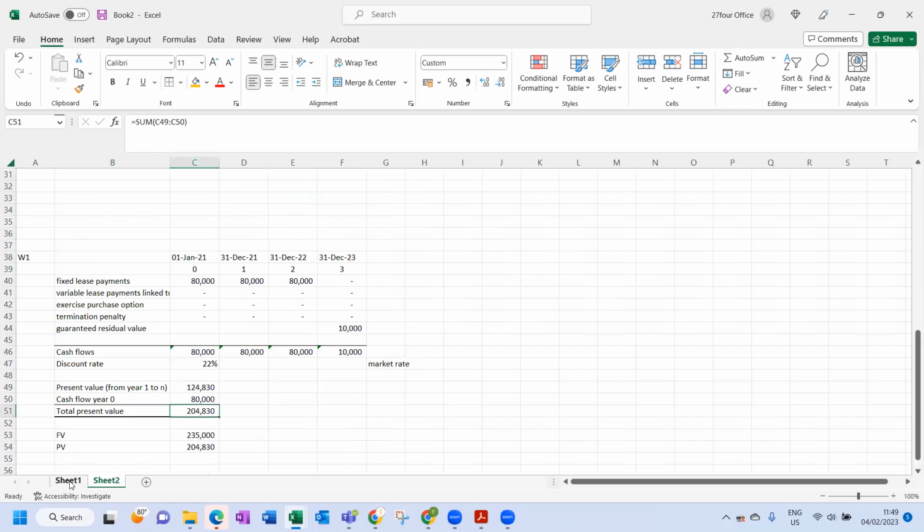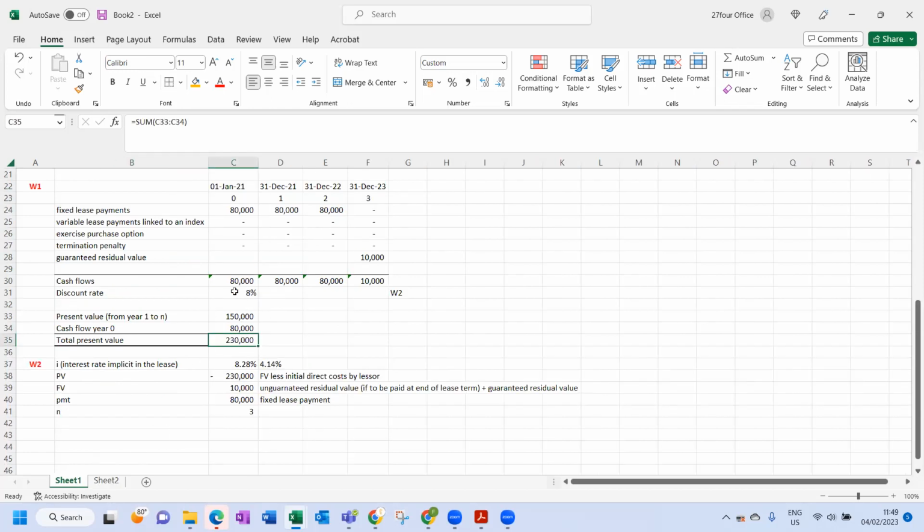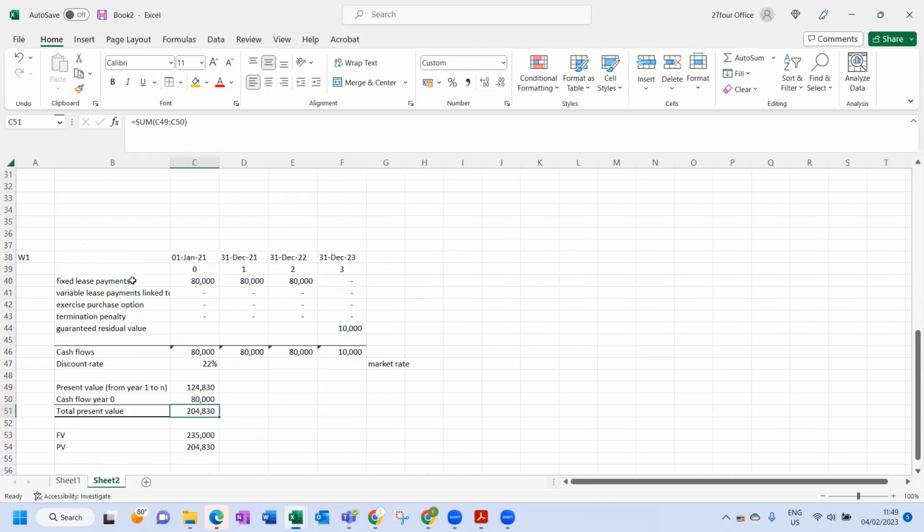Why the difference? In number 1, the discount rate used is the interest rate implicit in the lease. In number 2, when it's a dealer lessor situation, the discount rate is the market-related rate. So those are the type of things you want to be thinking about.